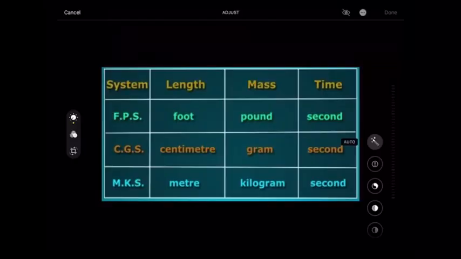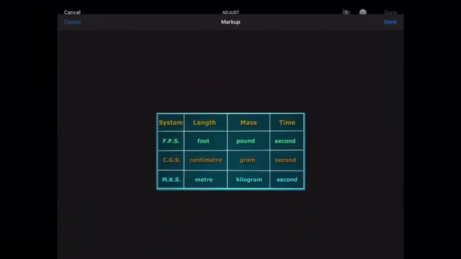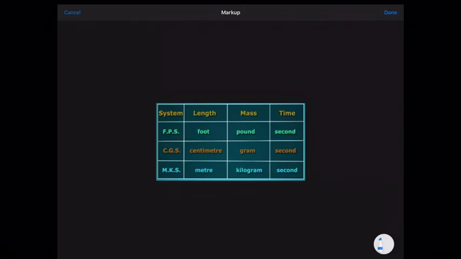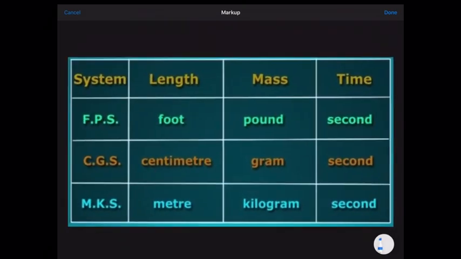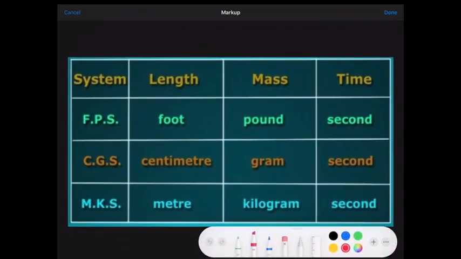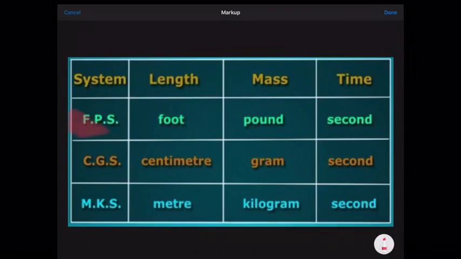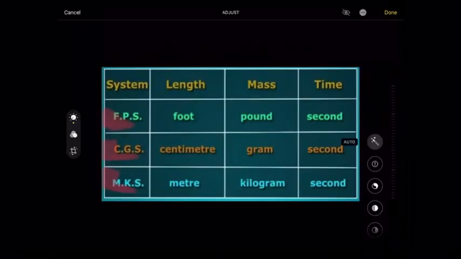So here is a chart. I will send this chart to you for your help regarding the FPS system, CGS system, and MKS system. So you can go through this chart thoroughly and understand the various types of units in various systems, but various guidelines you will have to follow.